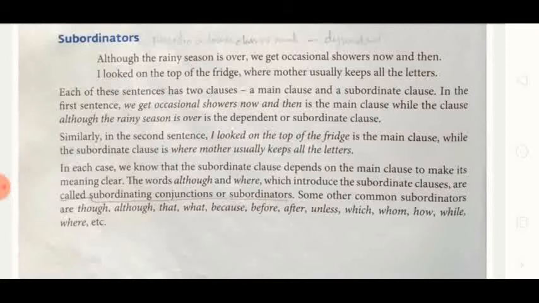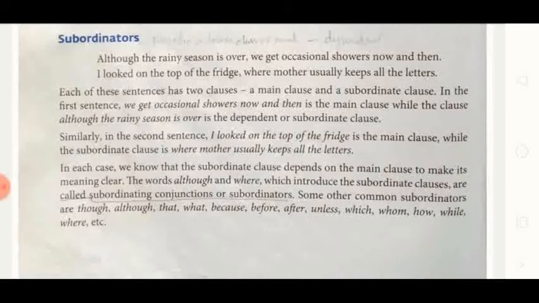So it is the main clause. But if I read only this, although the rainy season is over, this clause is incomplete. It needs the other clause's support to complete its sense. So it is called a subordinate clause.